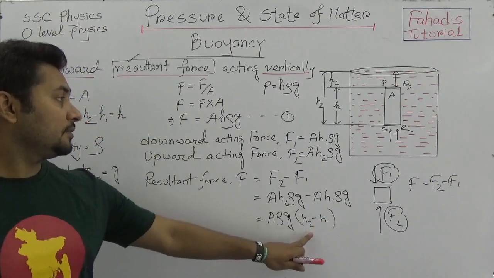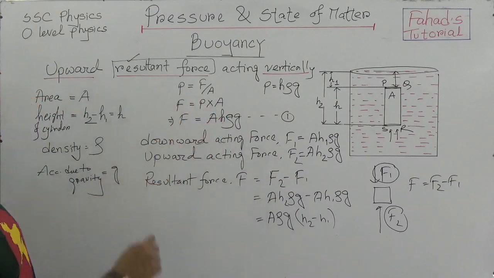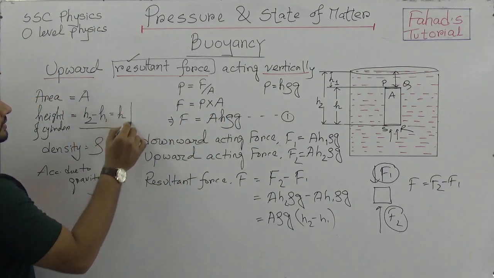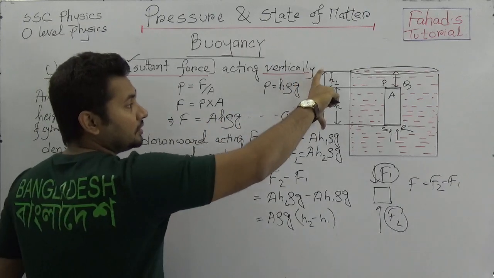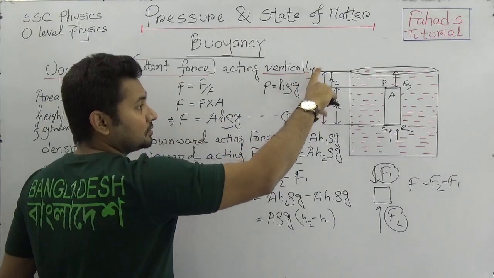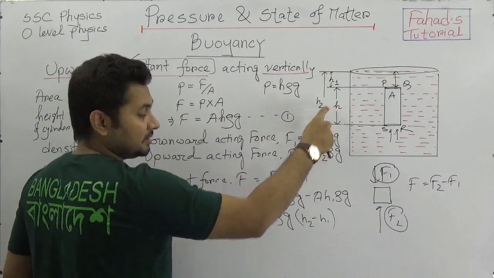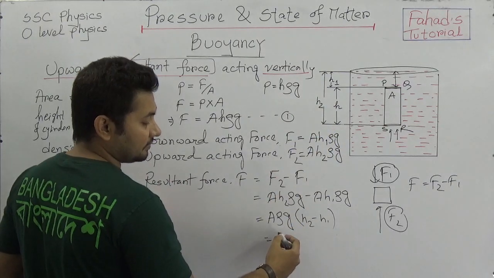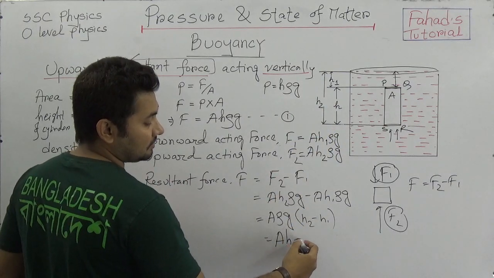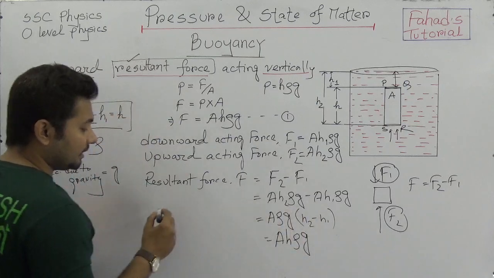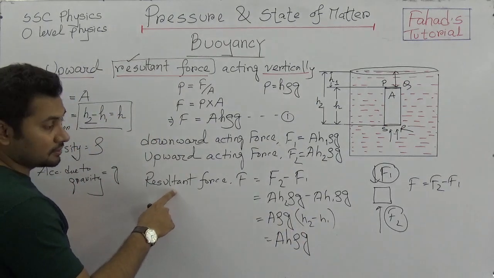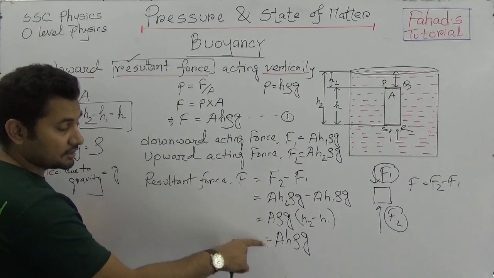Previously we saw that H2 minus H1 is H, so we can say that F equals A H rho G. Now we can say that the resultant force is A H rho G.